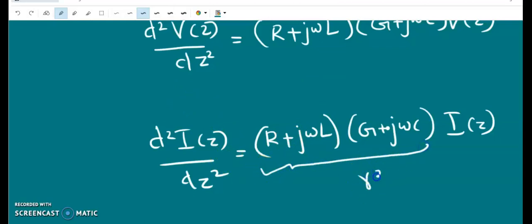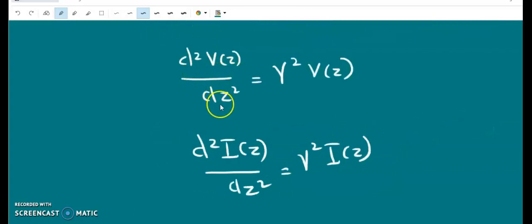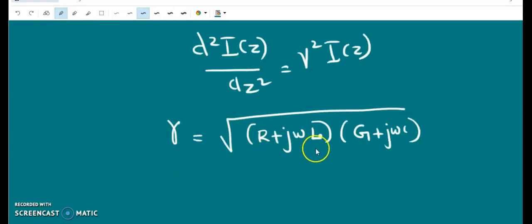gamma square. So those equations become d square v of z by dz square is equal to gamma square v of z, and d square I of z by dz square is equal to gamma square I of z, where gamma is equal to root of r plus j omega L into g plus j omega c. So it is the propagation constant.